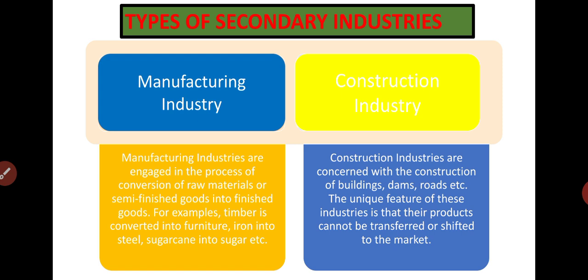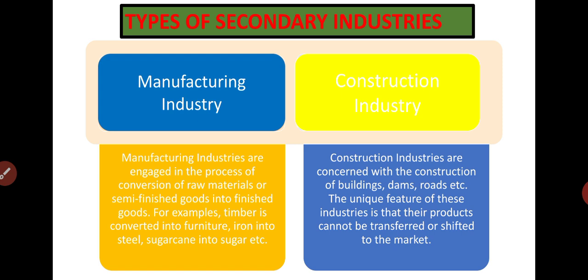These industries use the products of manufacturing industries. Whatever goods are produced in the manufacturing industry are used here. That's why, if we are making iron, steel or cement in the manufacturing industry, the construction industry uses those products and does the construction. I'm repeating it once again for you: these industries use the products of manufacturing industries such as cement, iron, steel, lime, etc. This is very important.